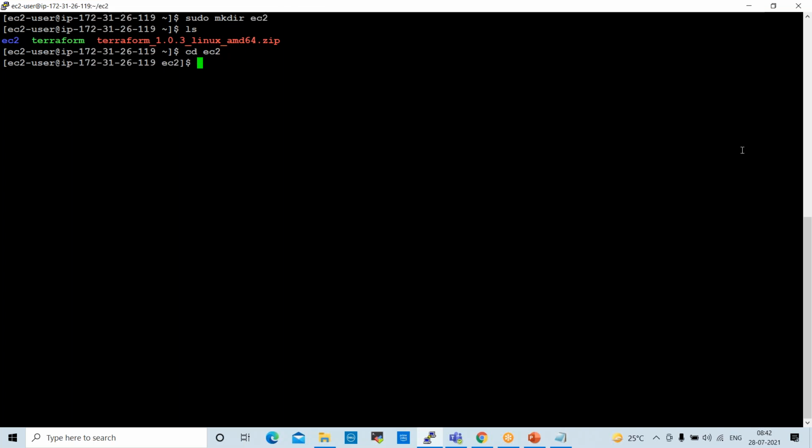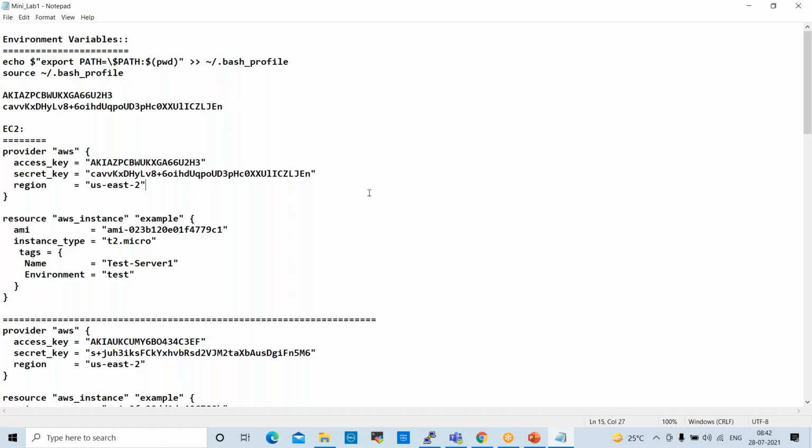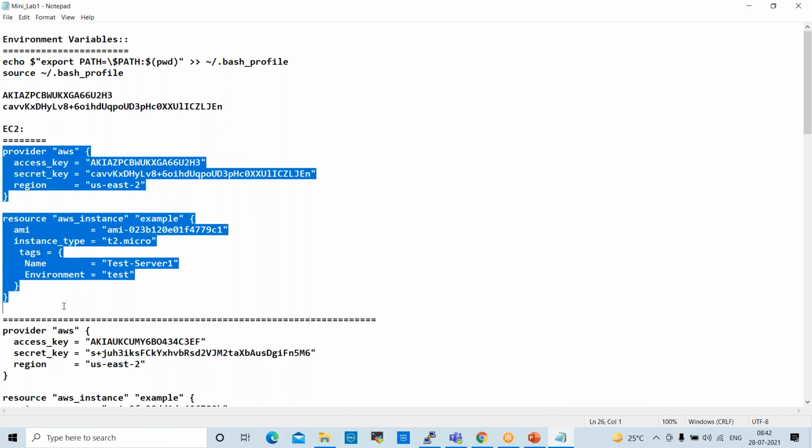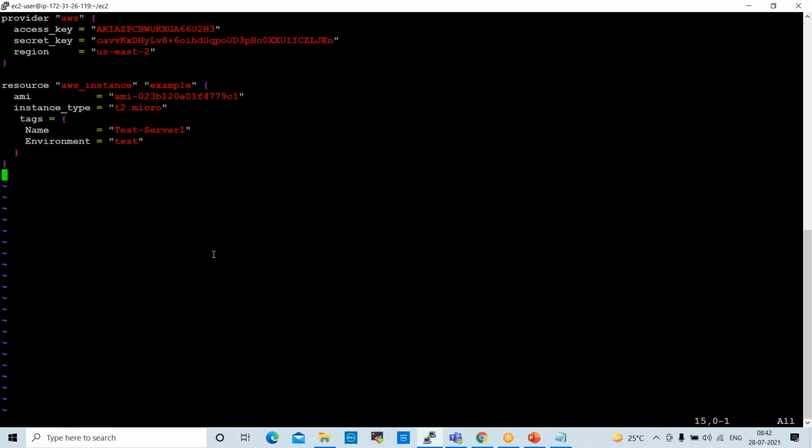Right now I am creating one file here, vi ec2.tf. Every file requires the .tf extension when working on Terraform automation. Enter. Here you can paste this script. Yeah, this is the script. It has the provider AWS, access key, secret key, and the region where you want to create the instance. The syntax is curly braces open and close, and then resource.